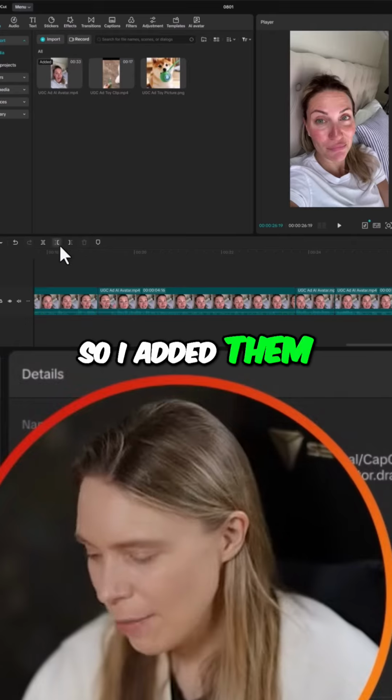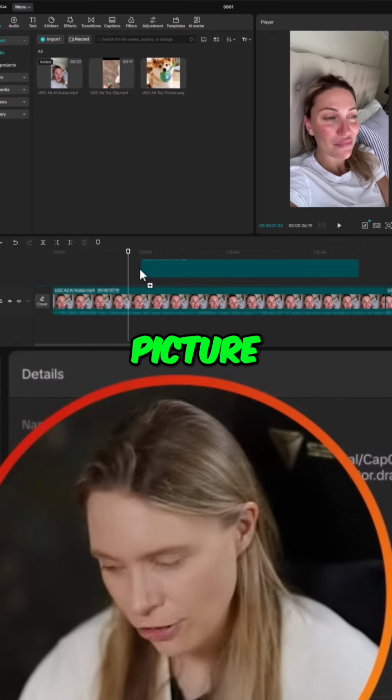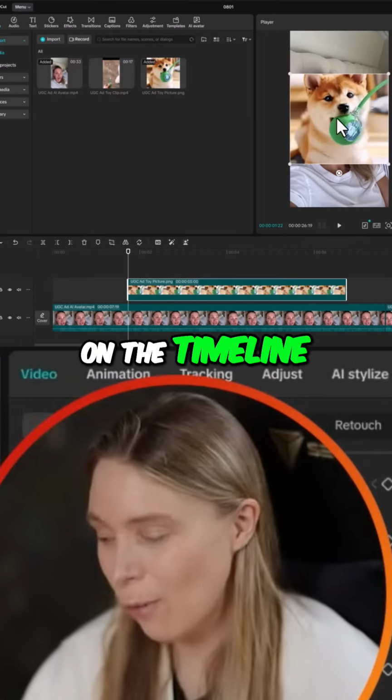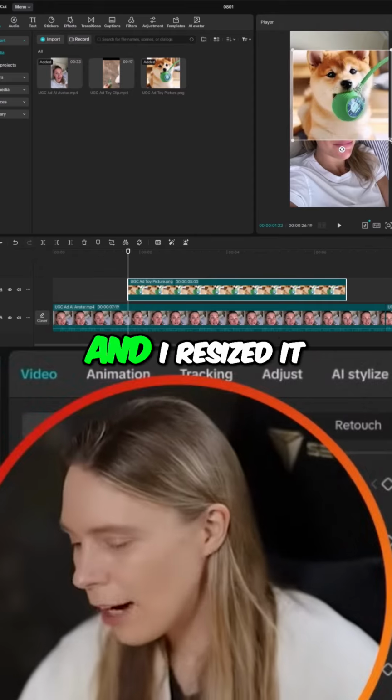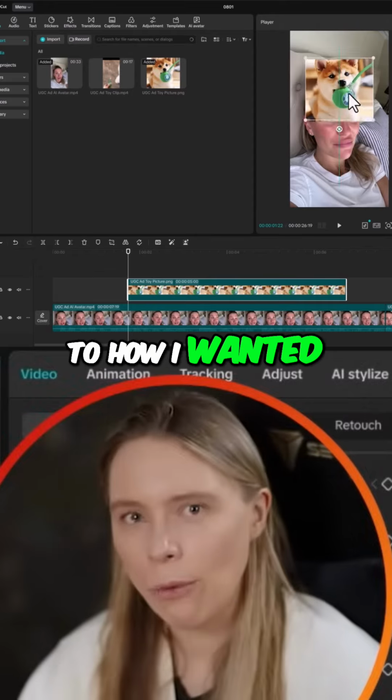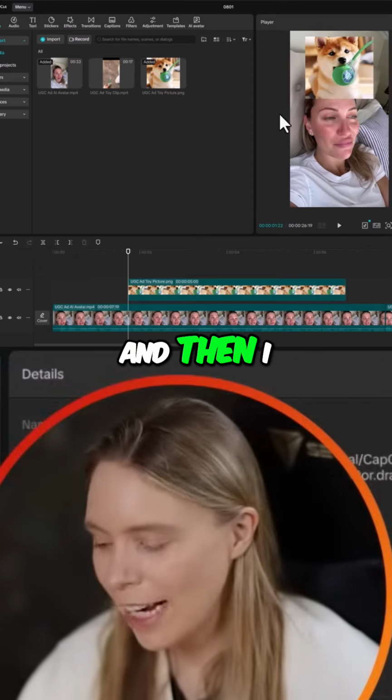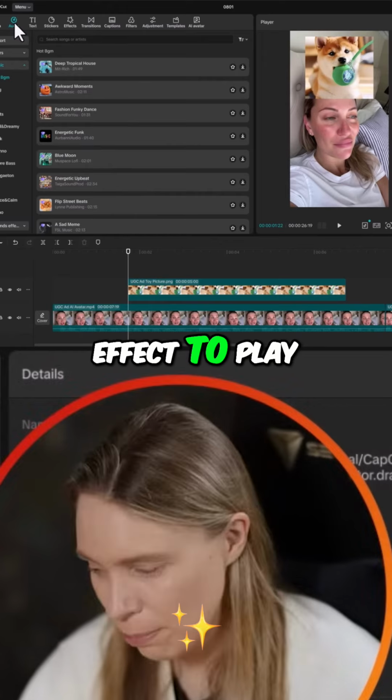So I added them into CapCut, then I took my picture and I placed it on the timeline where I wanted it to pop up, and I resized it to how I wanted it to look in the video. And then I added in a pop sound effect to play with it.